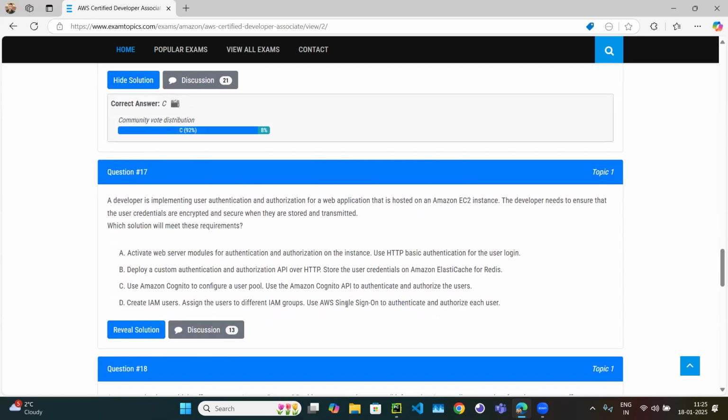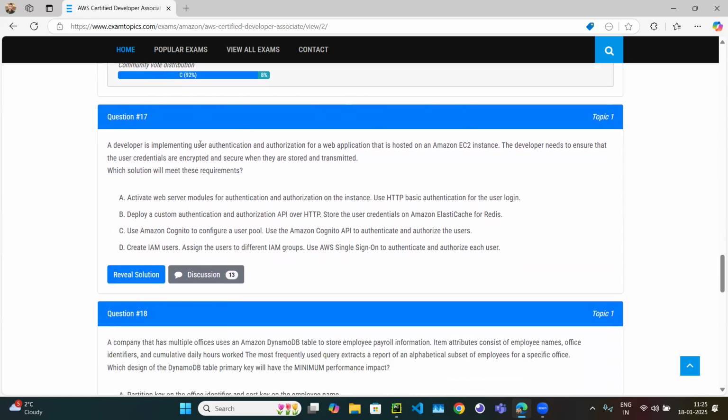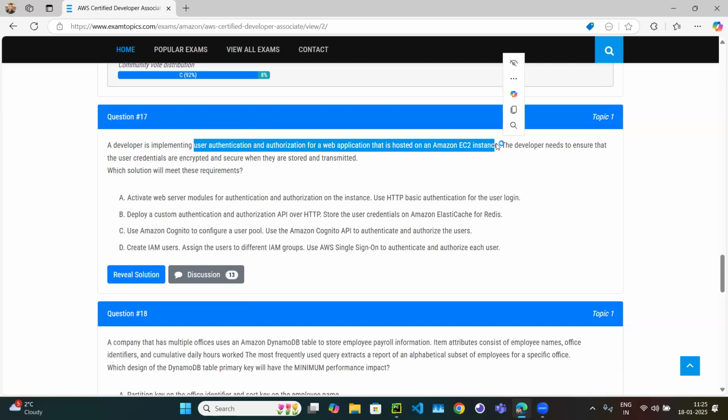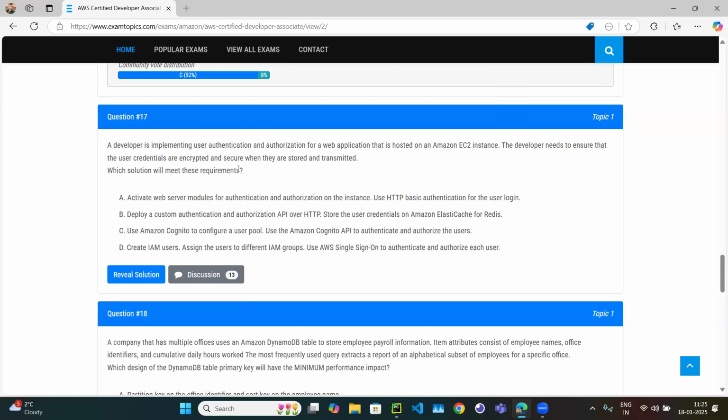Question number 17. A developer is implementing user authentication and authorization. Whenever in the exam or in a question you read user authentication and authorization, one AWS service should quickly come to your mind, that is AWS Cognito. A developer is implementing user authentication and authorization of a web application that is hosted on Amazon EC2. What the developer wants is that if anyone tries to access the web application, it should authenticate and authorize.